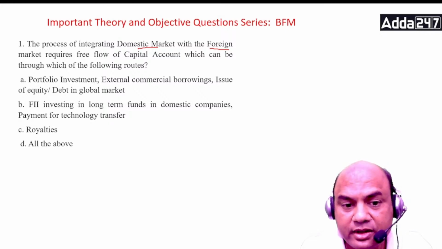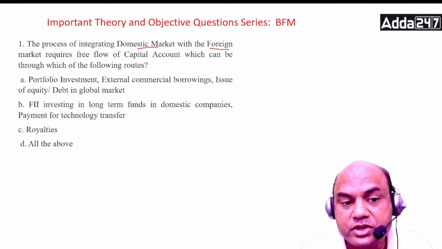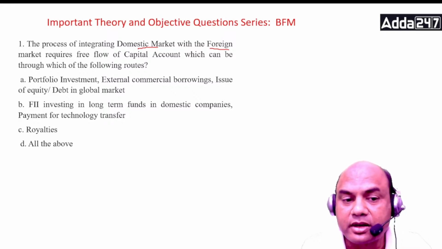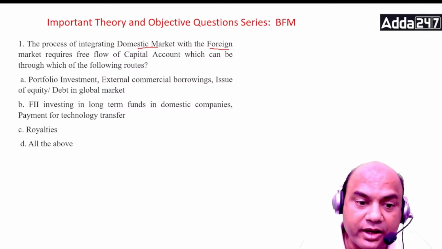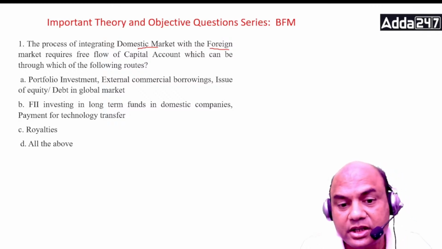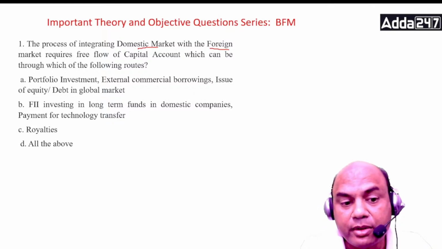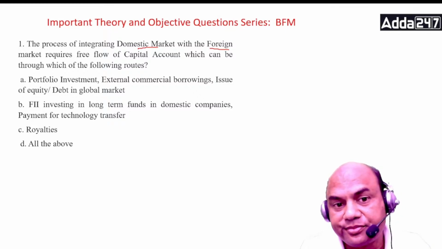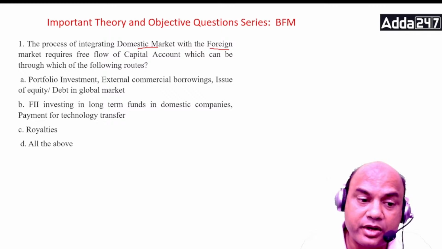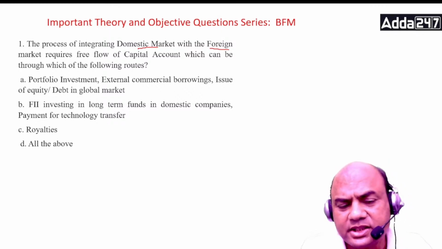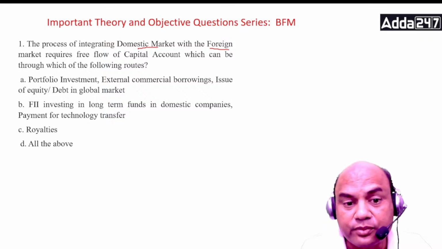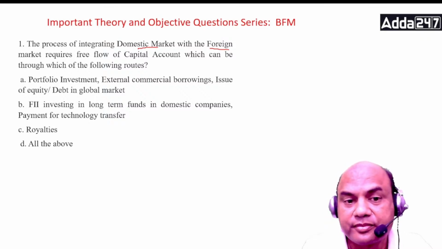Portfolio investment, ECB, issue of equity debt in global market. One. Second, FII investing in long-term funds in domestic companies. Third, payment for technology transfer. Fourth, royalties. Which one is true when the funds come in?